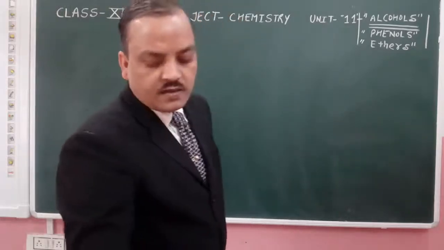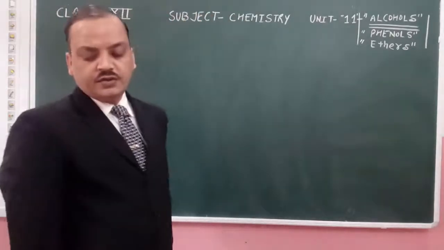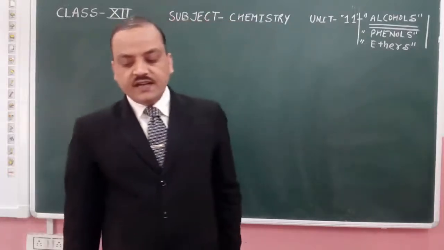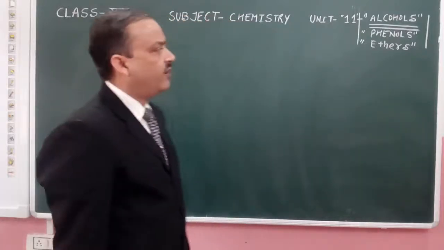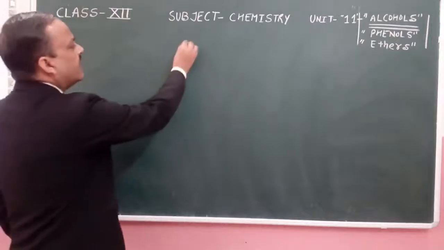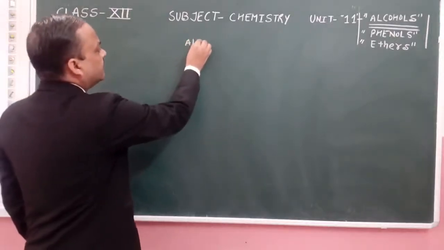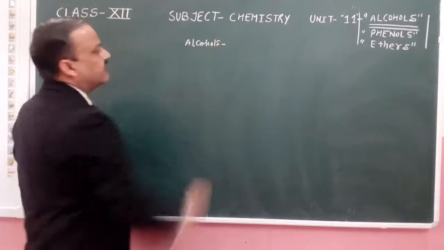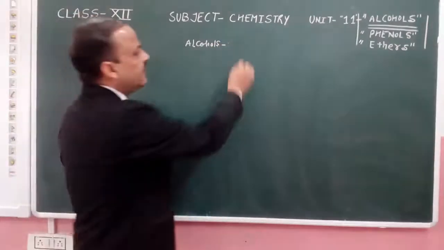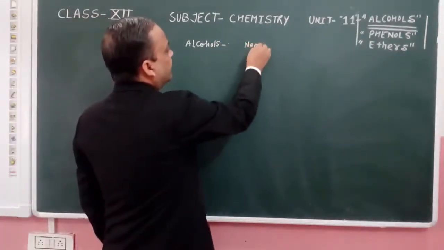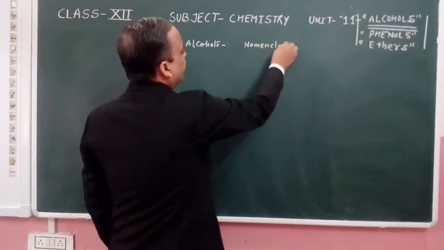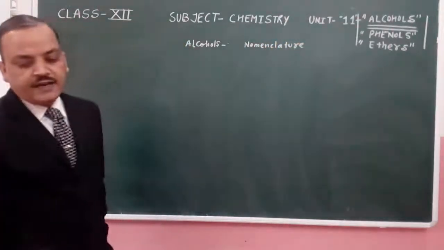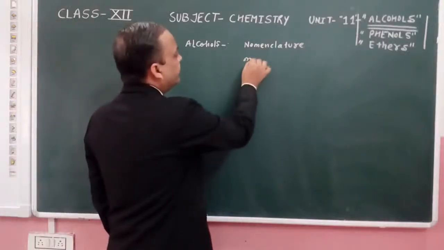Before discussing the points included in the syllabus, just see which points are given to us in alcohols. Nomenclature is the first point. Second, methods of preparation.